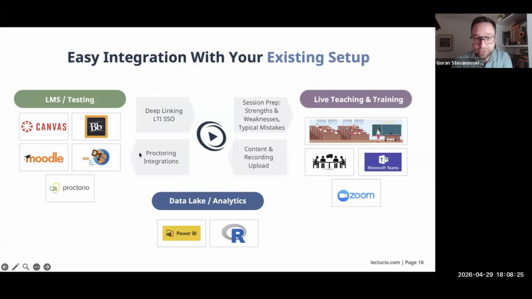There's easy integration with your existing setup. So if you're someone that uses any form of LMS, Canvas or anything else, even if you use Proctorio for exams, this is very easily integratable. And then you can also tie this to Power BI or R or any other statistical analytics program that you have.